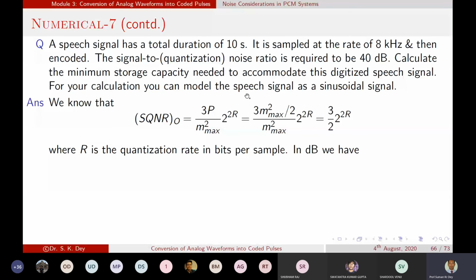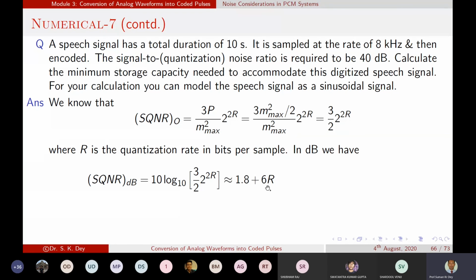Now what is there? We have dB. The next question is that we need to find the value of R. So first we need to convert that value into dB, and if we convert it into dB, SNR in dB equals 10 log 10 of 3 by 2 times 2 to the power 2R. From there we will get approximately 1.8 plus 6R.